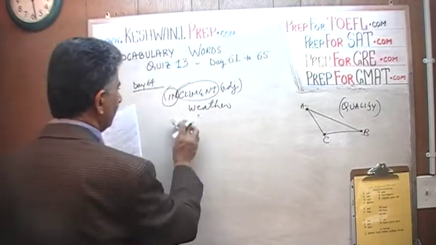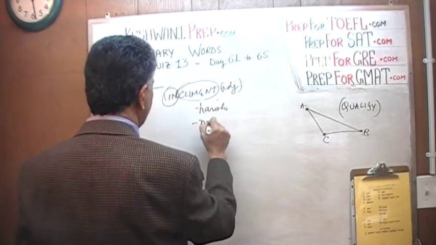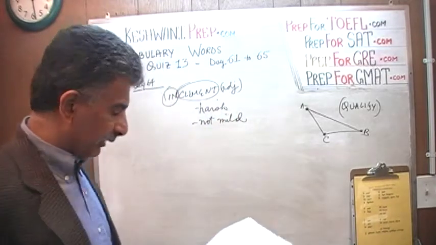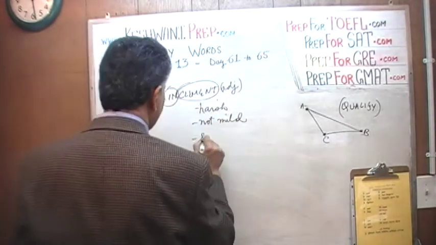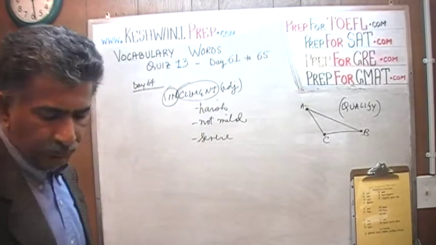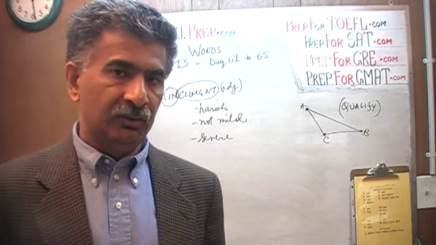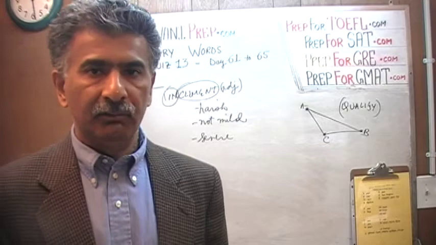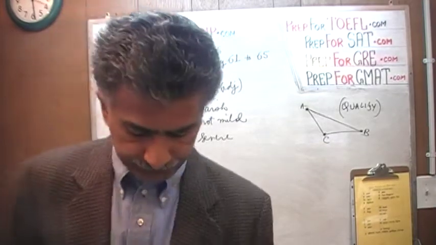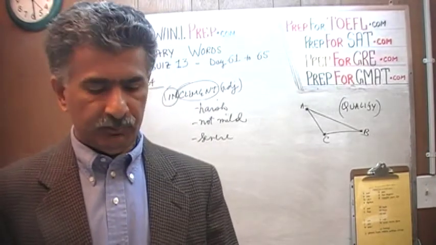Inclement means harsh, not mild, because clement means mild. Something that is severe, something that is stormy. So when they say that the school is closed today due to inclement weather, they're saying that the school is not going to be open due to severe weather, harsh weather conditions. That's the opposite of clement, which means lenient or soft.